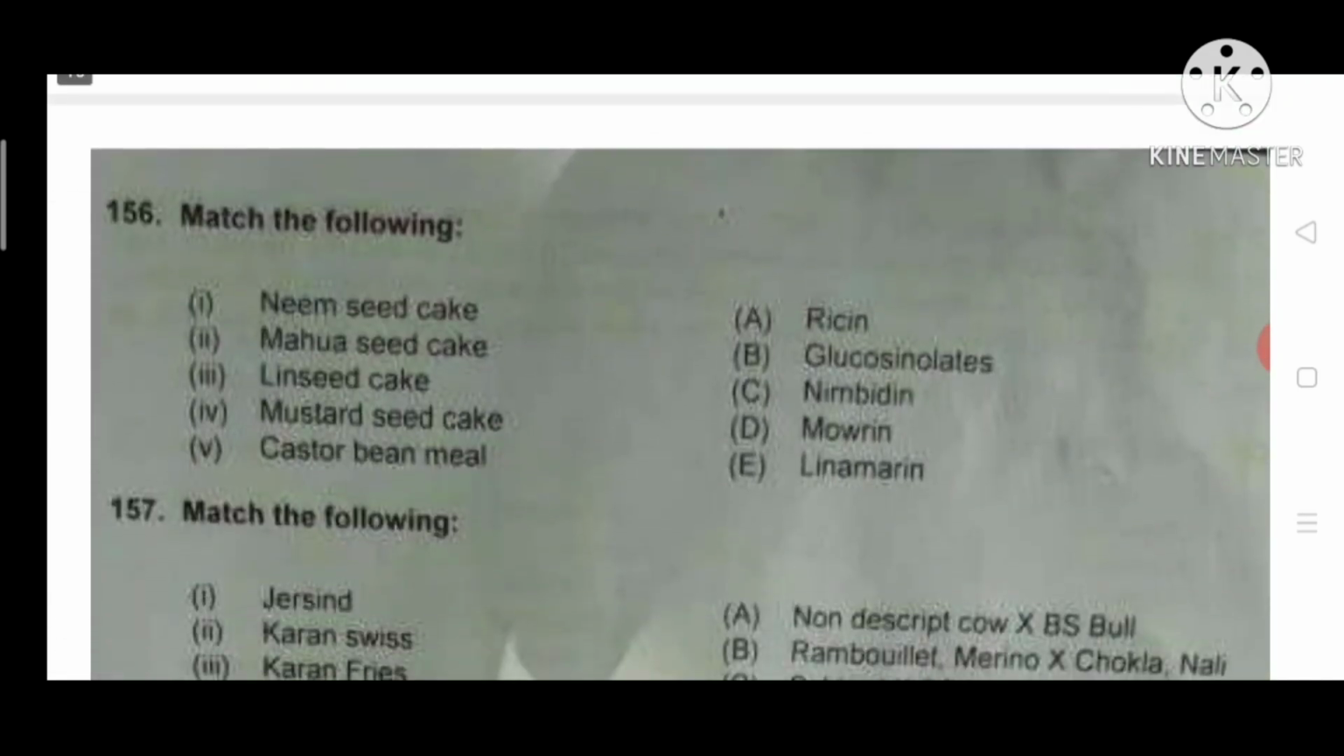The next question. Neem seed cake, nimbidine. Mahua seed cake, mowrin. Linseed cake, linamarin. Mustard seed cake, glucosinolates. Castor bean meal, ricin. This is a question about different types of feed materials and the anti-nutritional factors present in them.